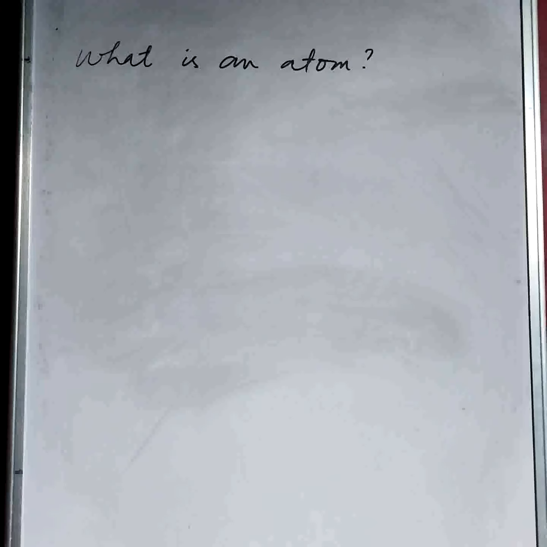It's very difficult to see an atom because it's microscopic. We may get a picture of the electron distribution within the atom, but we cannot picture an atom exactly as it is.